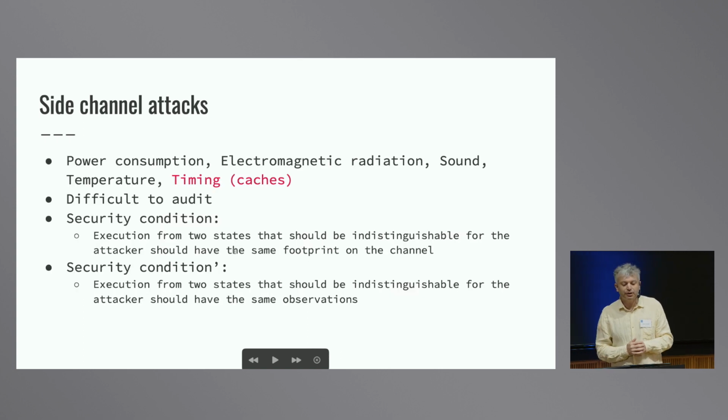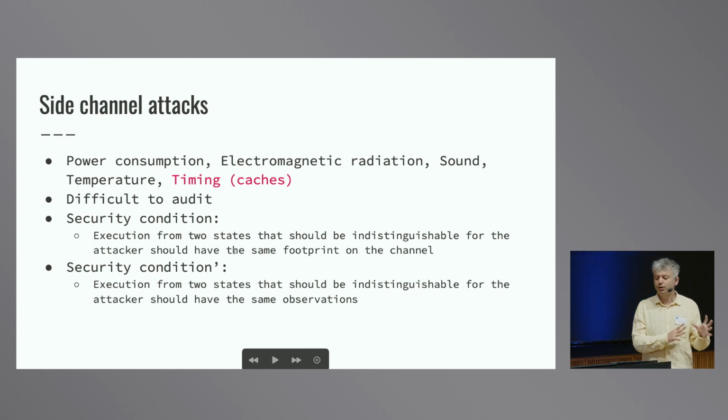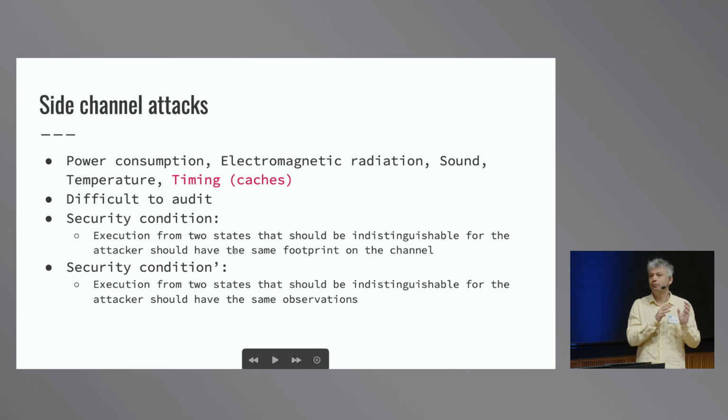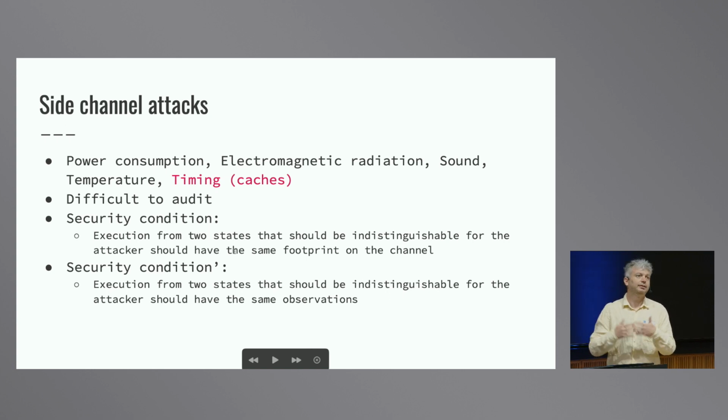And then the goal, the security condition, now becomes that the executions from two states of our software should be indistinguishable for the attacker, so they should have exactly the same sequence of observations, right? If the leakage function gives exactly the same result, it means that we are affecting the side channel with the same kind of information, and since this is information that is already public, already known by the attacker, it cannot be exploited by the attacker to learn anything about the system.